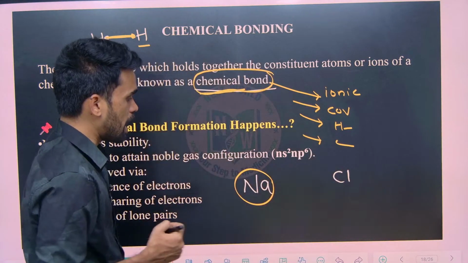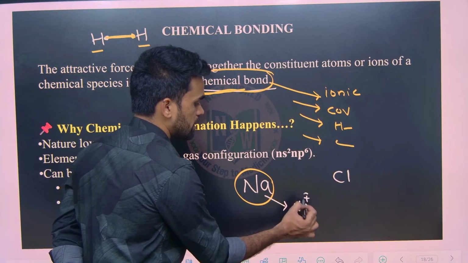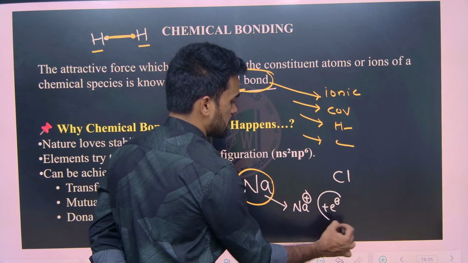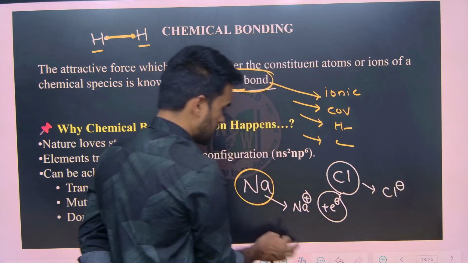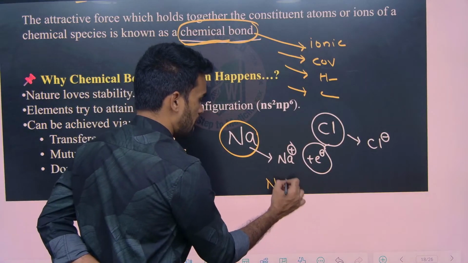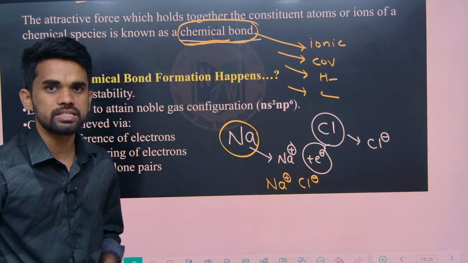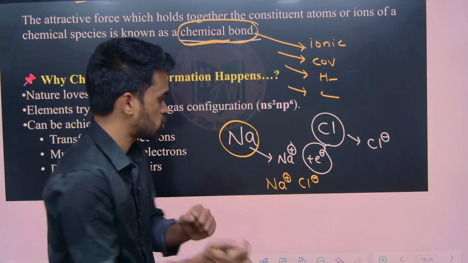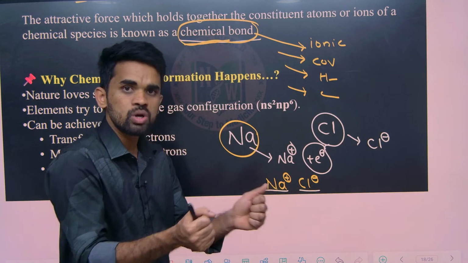Now what happens is this sodium loses an electron and exists as Na+. That electron is taken by chlorine, so that it becomes chloride ion. So what charges are we seeing here? One is sodium cation and the other is chloride anion. Two opposite charges. There is an electrostatic force of attraction between the sodium cation and chloride anion that holds them together.